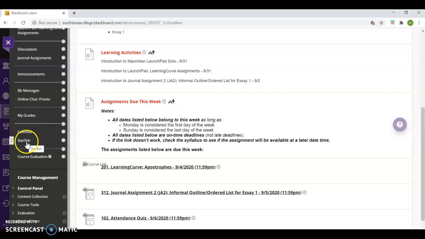Calendar and Starfish. I'll mention one thing about Starfish. Starfish is a place where if you click on it, you can make appointments with me. You'll notice that I have office hours. I think they're Monday through Thursday, 8 to 10 p.m. You can contact me anytime during that time, or Saturday, 2 to 4. I think that's what it was.